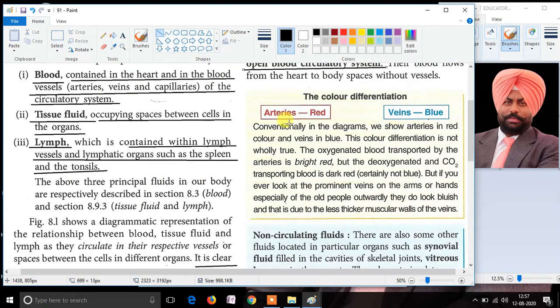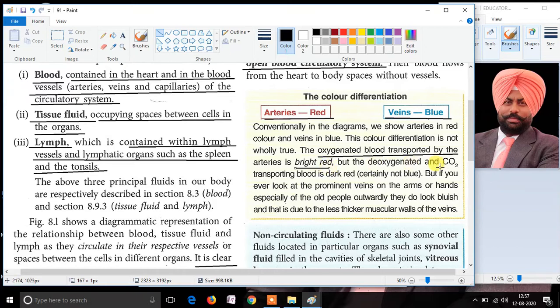The reason behind the blue color and the red color is that the red color is generally the blood contained in arteries, and the blue color is the blood generally contained in the veins. The arteries' blood is mostly oxygenated, hence in actuality it is bright red, and in the diagram it is shown as red.